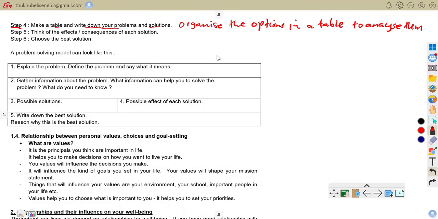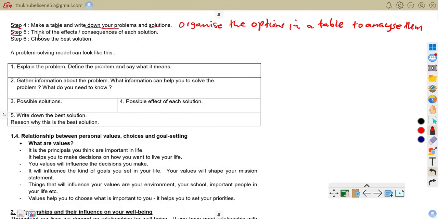Meaning to say, you're going to have a problem and then you're going to have a solution in a table. So your problem will be understand algebra, solution will be attending tutoring. So that's what we are talking about.